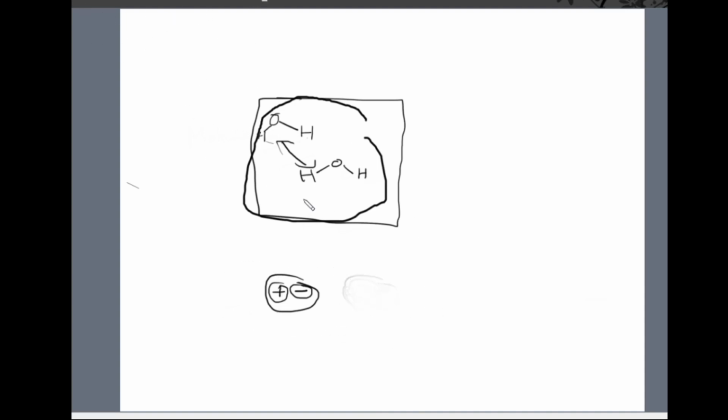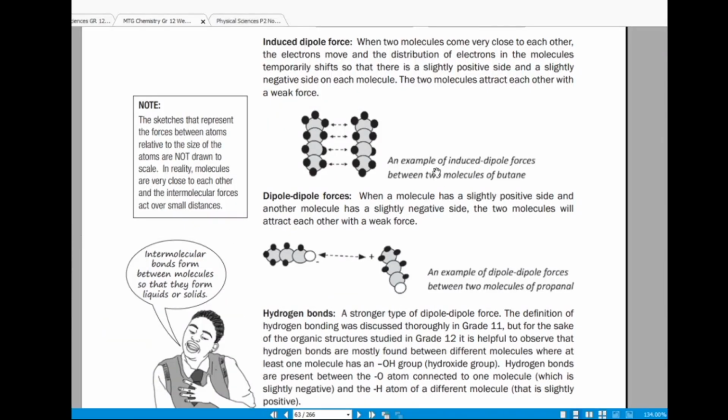When molecules of a compound move closer to each other, the distribution of the electrons will be affected, such that one side is slightly negative and one side is slightly positive, right? So there will be some attraction between this negative and that positive, which is why they're saying induced dipole forces. Okay, I hope it makes sense.